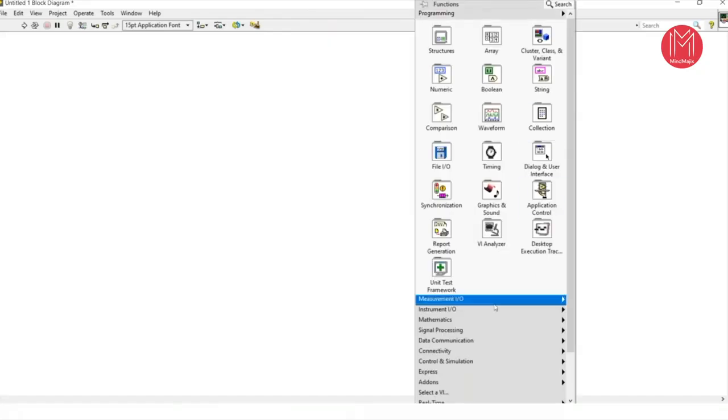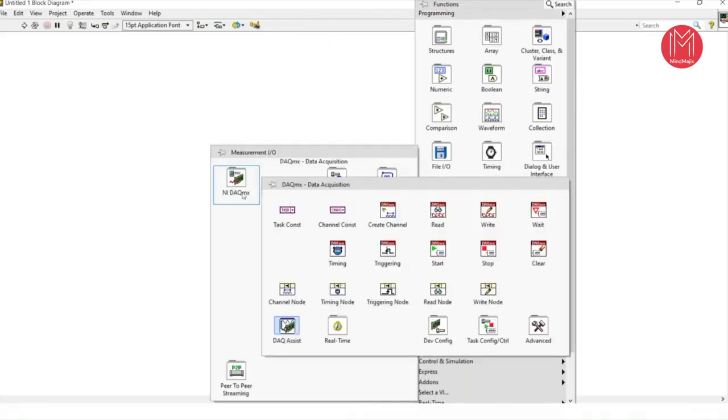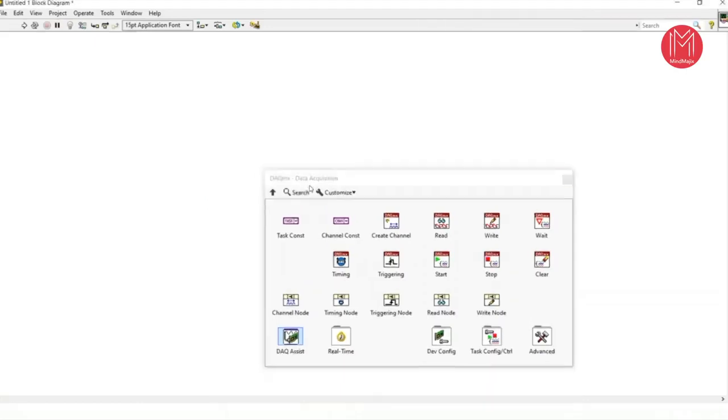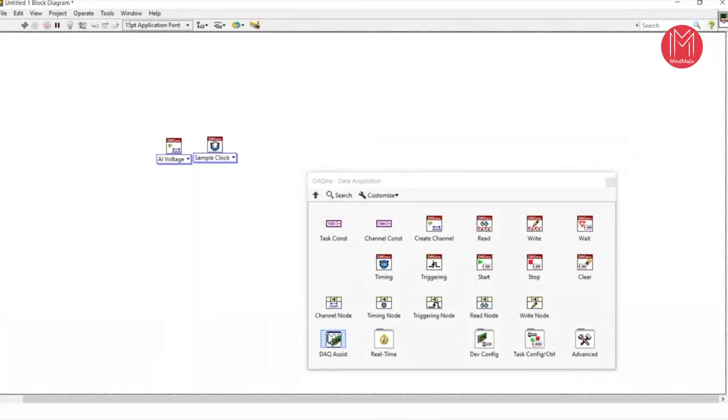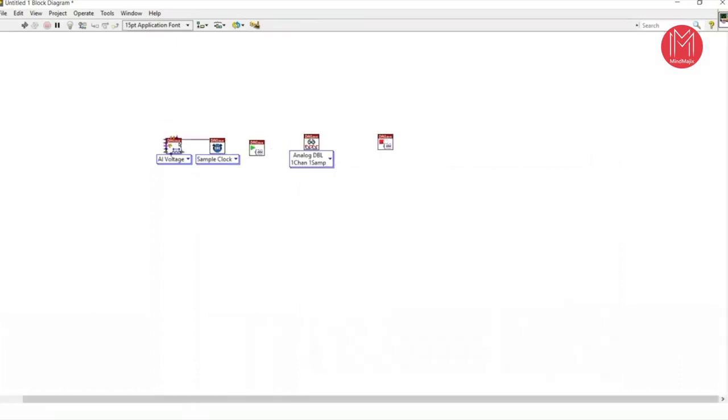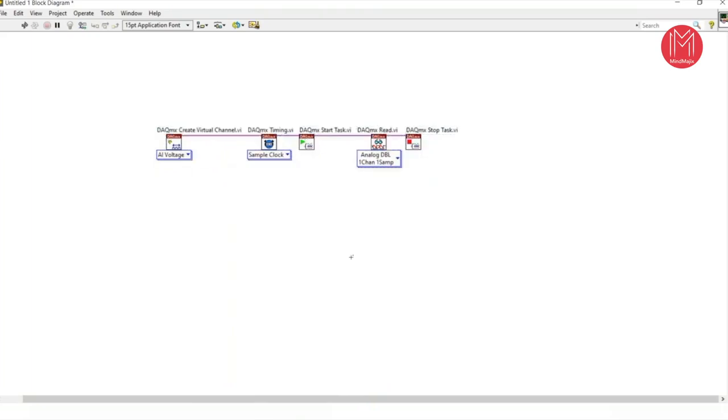For that, right click and come to the measurement palette. In this you will get NI-DAQmx: create channel, timing, start, read, stop. Now make the connections. The reference output is connected to the reference input: task out, task in, task out. Connect like this. Select all, right click on the label, Control A and Control U. By using Control U, you can organize all those functions.